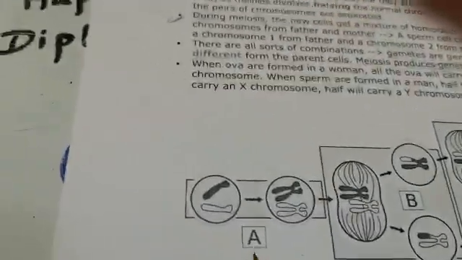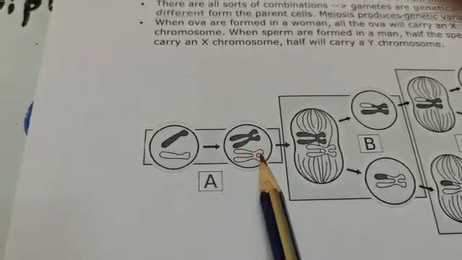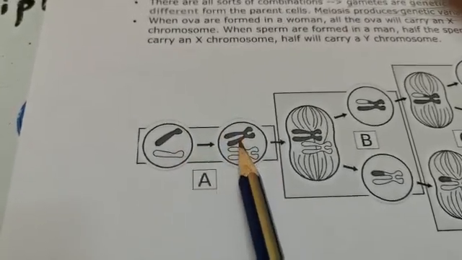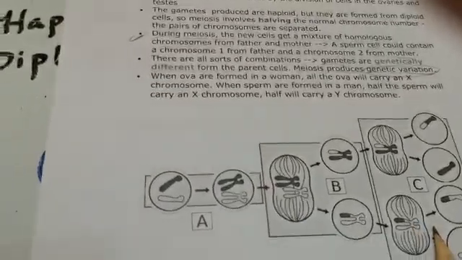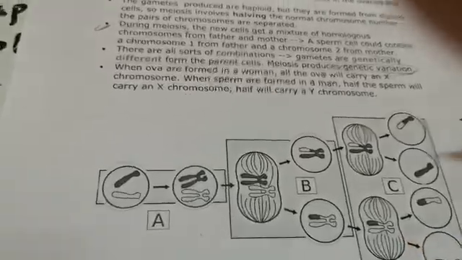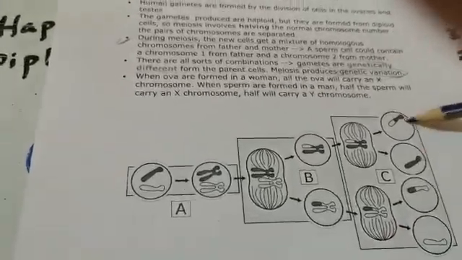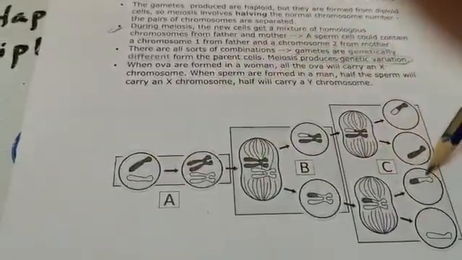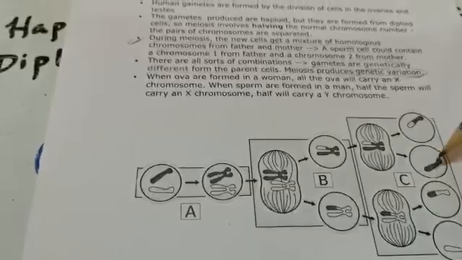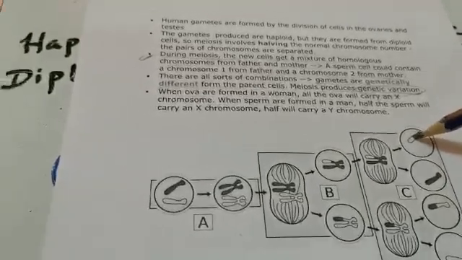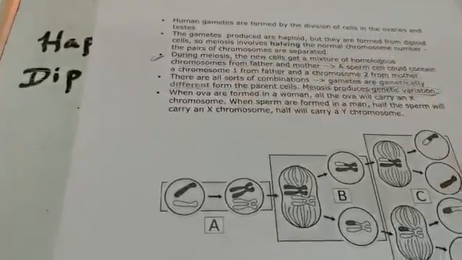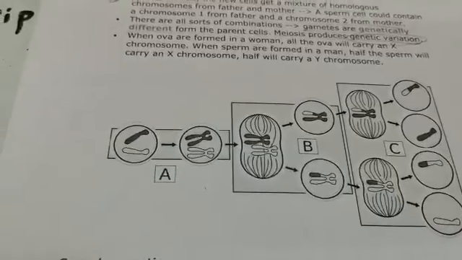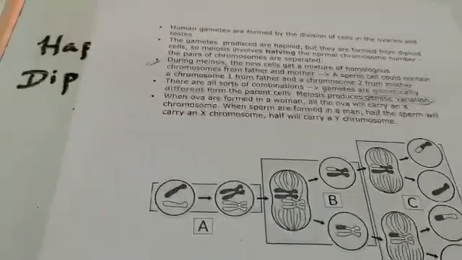Here again the first step is DNA replication, or copying of the DNA, and then you can see the reduction division. This is meiosis. You cannot see the same offspring as the parent here. It is called genetic variation. Meiosis makes genetic variation because we get genetically different offspring. These are the differences between mitosis and meiosis.